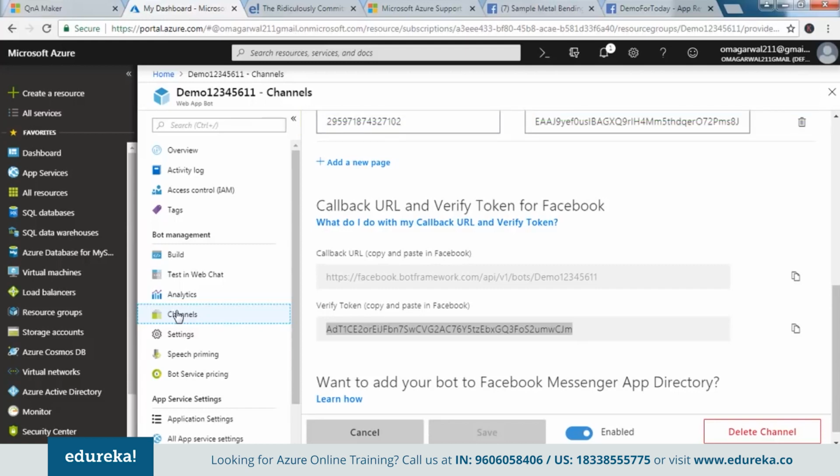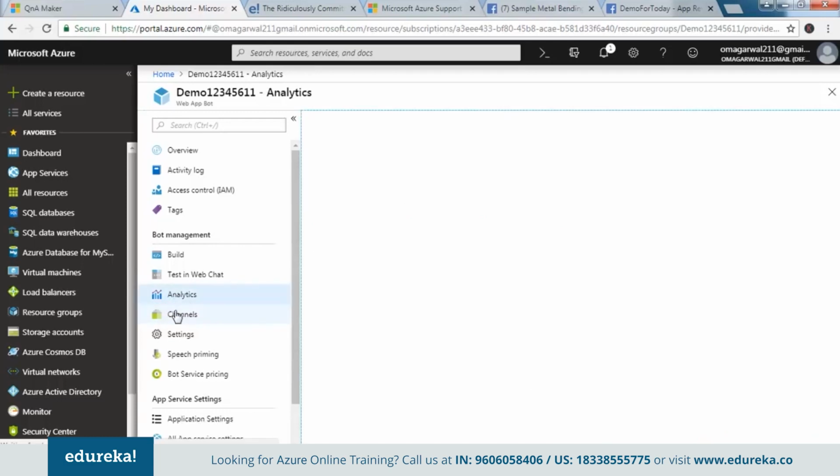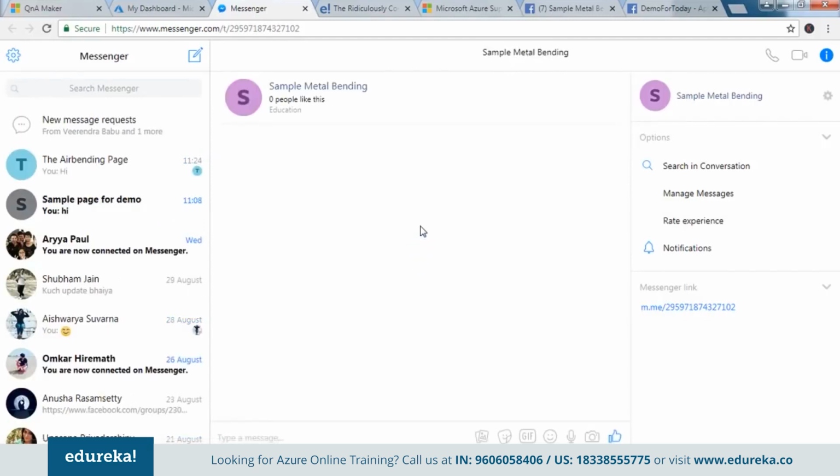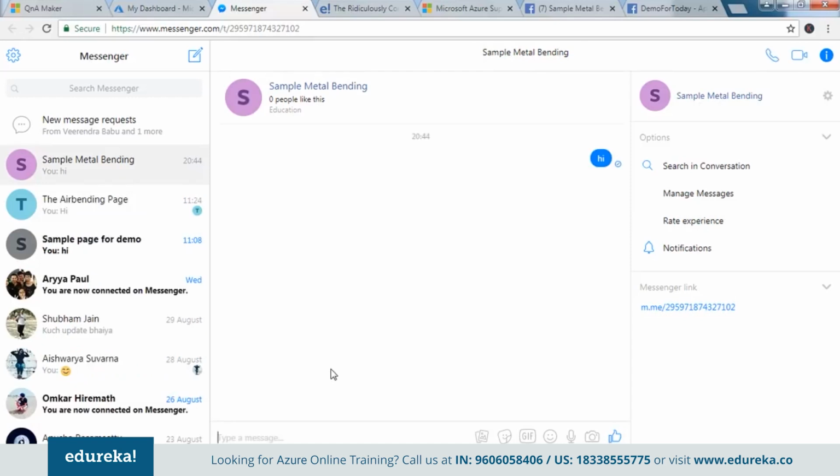So if I do put forth a query, that would be replied into my Facebook Messenger, or my account would reply. That is, my chatbot would reply using my account. So for that, okay, this refreshing takes a while at times. So we should see the Messenger app here. There you go. If I click on it, I get this at my disposal. And if I type hi this time round, I should get a reply. How can we help? Do you provide support?